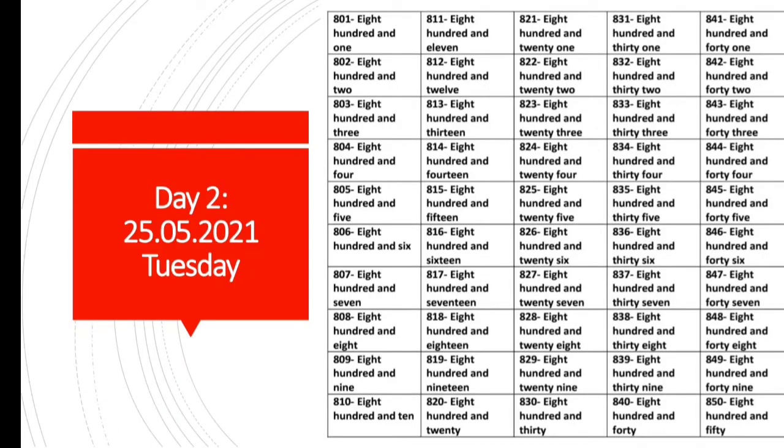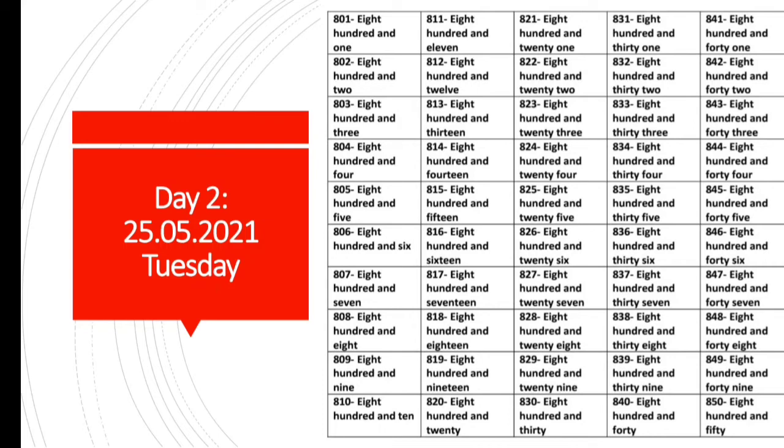Now students, on day 2, that is on 25th May 2021, you have to write down the number names in your fair notebook from 801 to 900. Okay students, but in this slide which is seen in front of you, number names are up to 850.